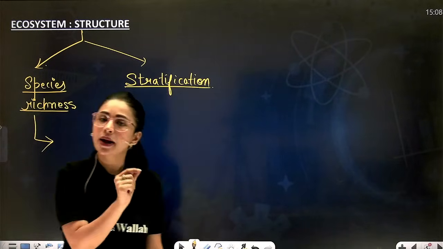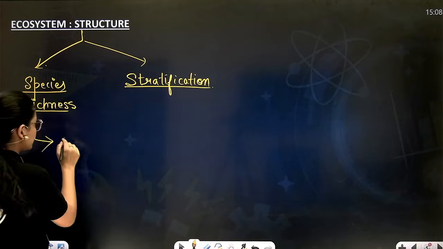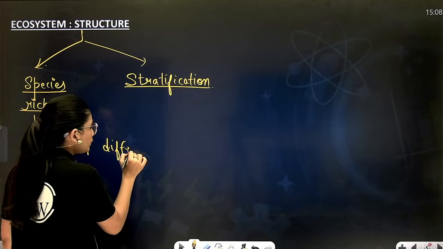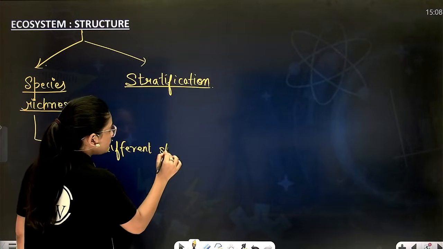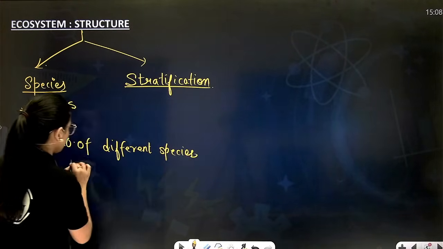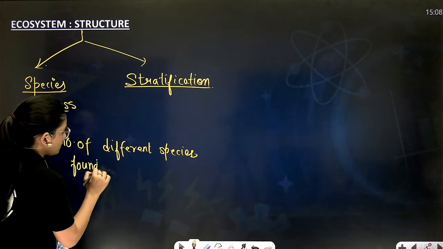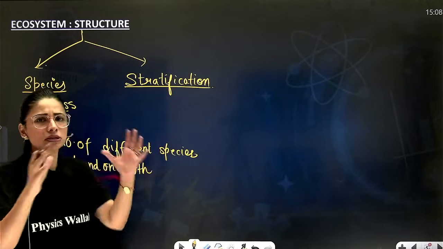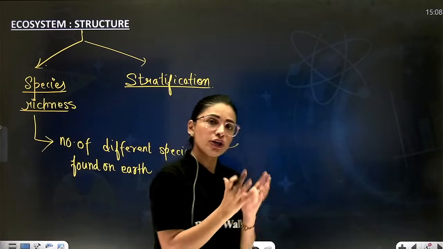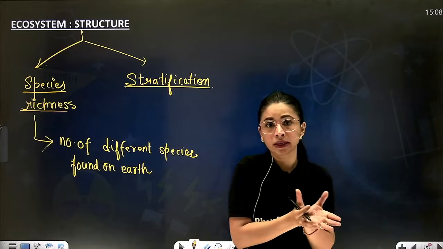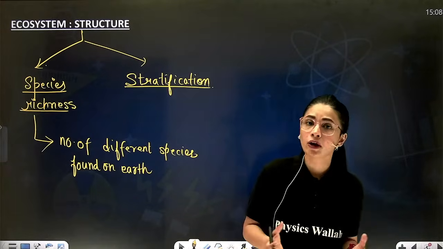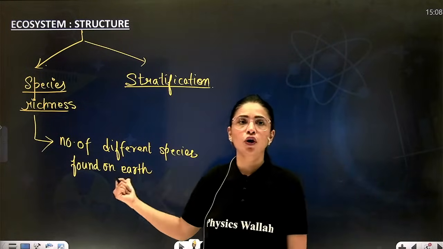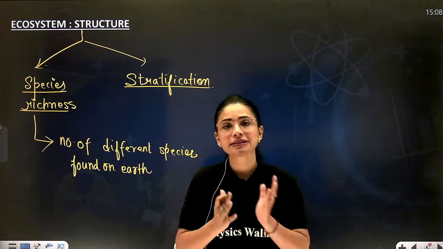So first, let's write the definition of species richness. This simply means the number of different species found on Earth. An ecosystem depends upon its biotic component. The biotic component includes living organisms. Different living organisms capable of interbreeding form a species. So this is species richness.